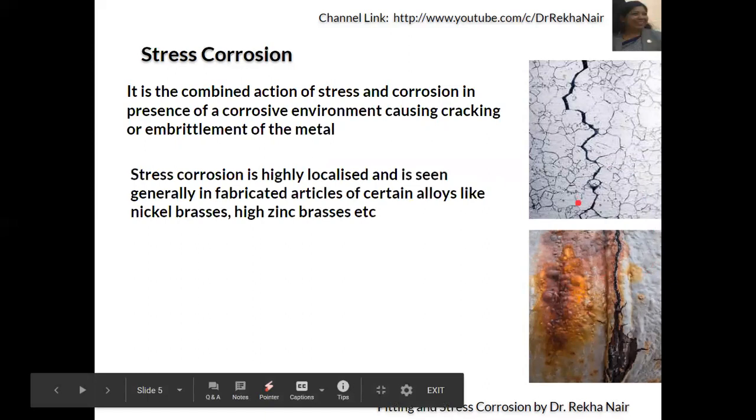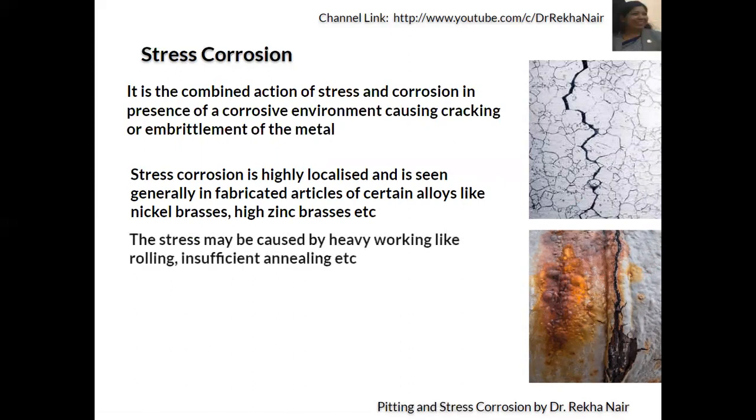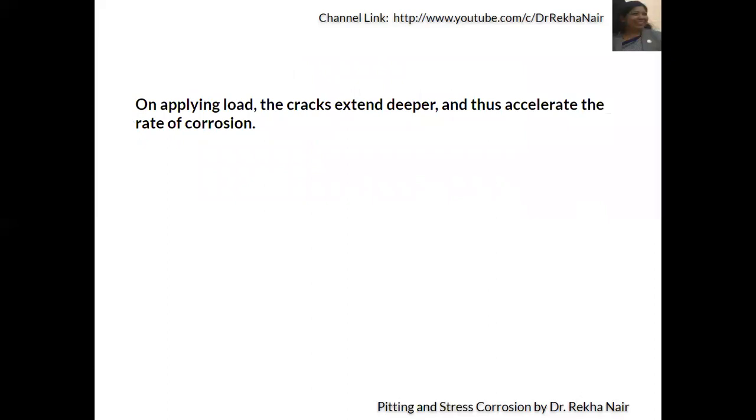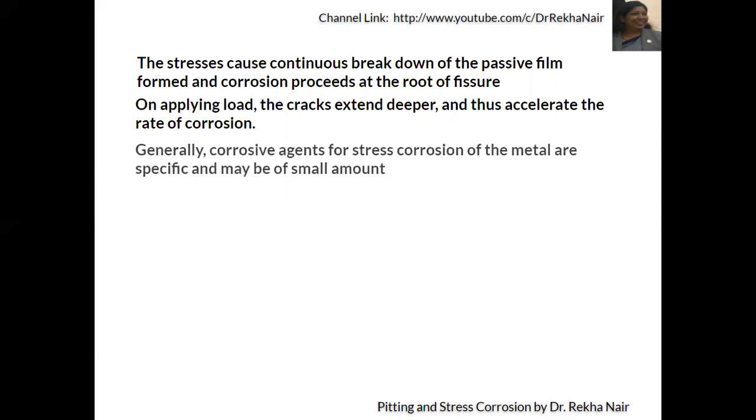Stress corrosion is highly localized and is generally seen in alloys like nickel brasses, high zinc brasses, etc. The stress may be caused due to heavy working like rolling, insufficient annealing or anything. If the metal is pure, then generally stress corrosion does not occur. There will be a continuous breakdown of the passive film, and on applying load, the crack will get deeper and it will accelerate the rate of corrosion.